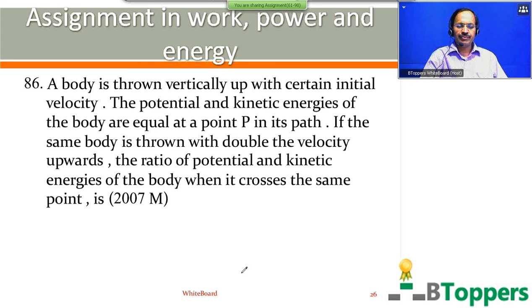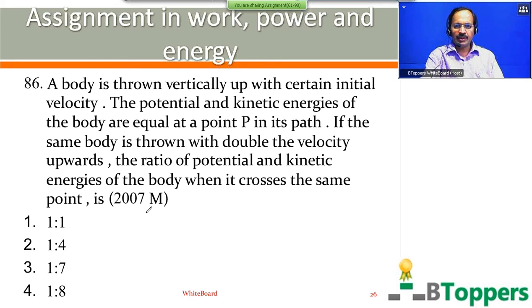See the question number 86. A body is thrown vertically up with a certain initial velocity. The potential and kinetic energies of the body are equal at a point P in its path. The same body is thrown with double the velocity upwards. The ratio of potential and kinetic energies of the body when it crosses the same point is. Come on, try the question.